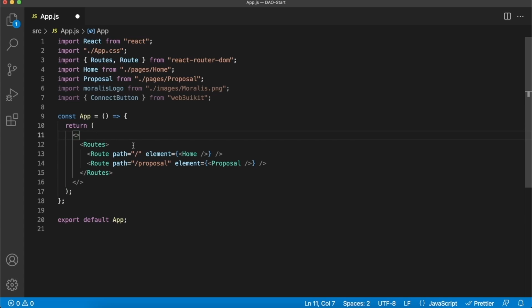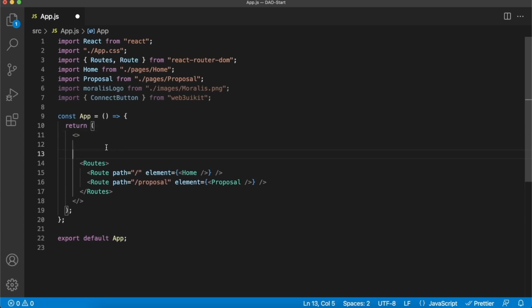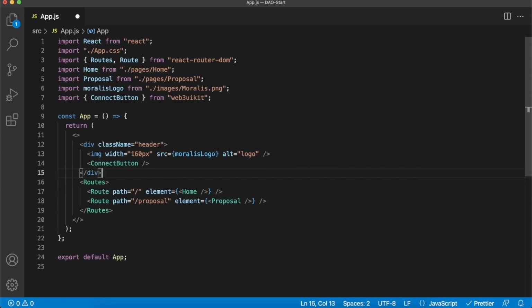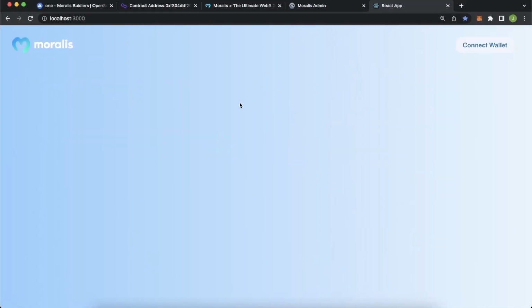And then just above our routes, so on every page we'll want to have the header, we'll just have it be a div with a class name of header. Let's format this nicely. And then here on the left side, we'll have the Moralis logo, and on the right side, we'll have the connect button. How easy is that? We save that, go check out our app. And boom, we have a connect wallet button and our Moralis logo over here.